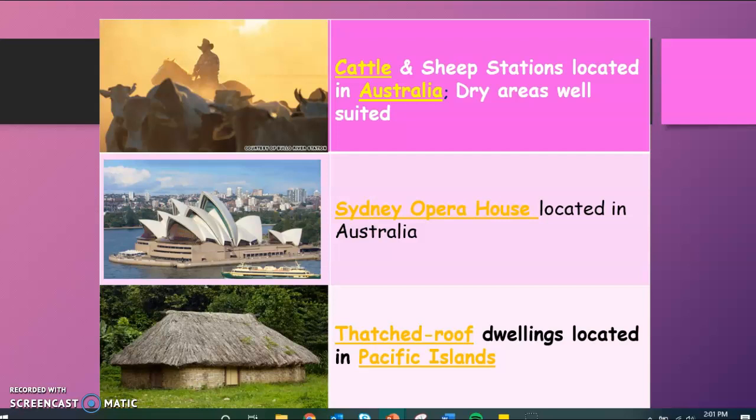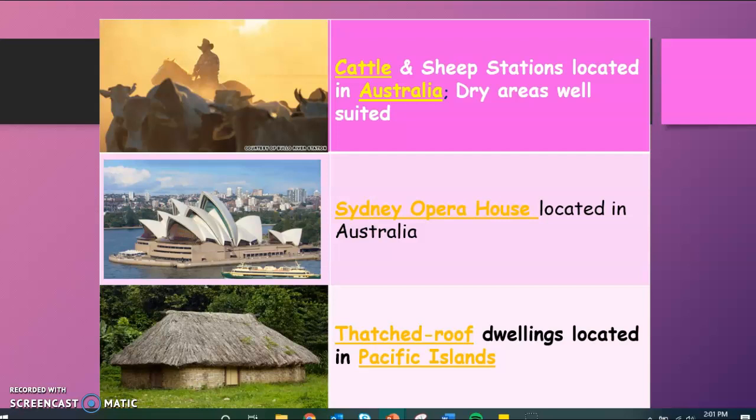Sydney Opera House, perhaps the most famous, or most recognizable anyway, building in the world, is located in Australia. So something your SOL or final exam might like to do is they'll show you a picture of an item like this and say, this item is part of the cultural landscape of what country or region. And you need to know that Sydney Opera House is associated with Australia.